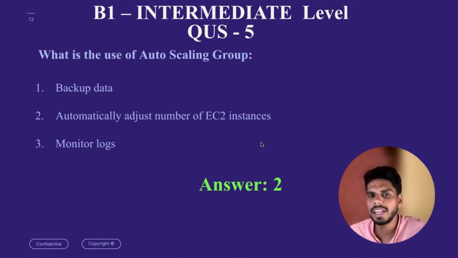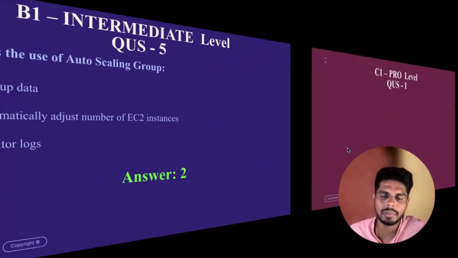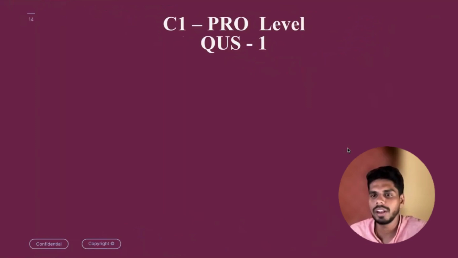Okay. So with that, we are completing the intermediate level. I don't know how much you have scored in the beginner level and in the intermediate level. The last level we are going to is the pro level. Here also we are going to have 5 questions. In the comment section, you can mention how much you have scored out of 15 questions. So don't cheat, guys. It's self-evaluation, so no need to copy. It is just to realize which stage we are at with AWS and DevOps.